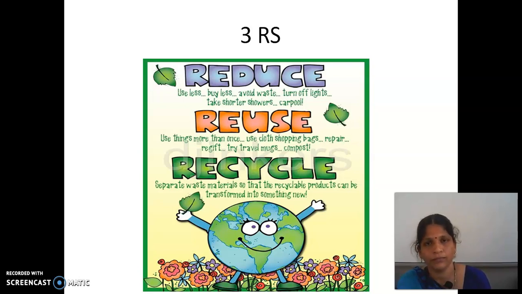Then reuse. For example, water or rainwater we can use for washing cars, clothes or vessels. Then recycle. Nowadays we want to recycle a lot of materials, which may turn into a new product or a new form of another substance. That is recycle. Plastics and paper are examples of recyclable things. Yes children, we use the 3 R's not only for minerals, that is metals.